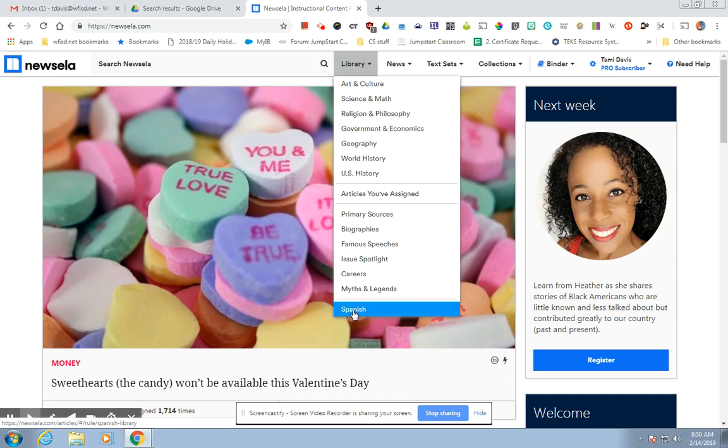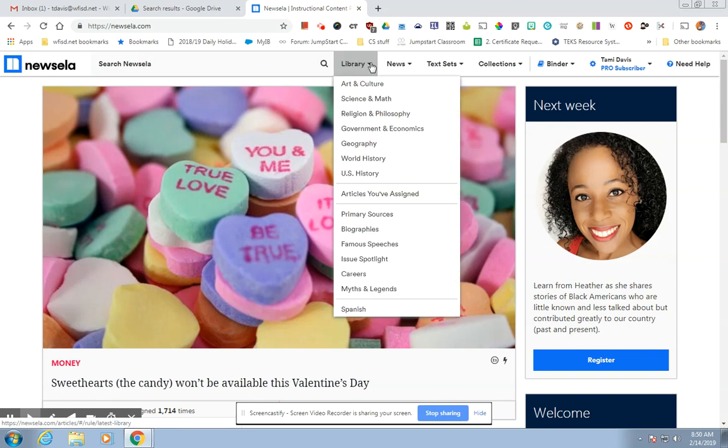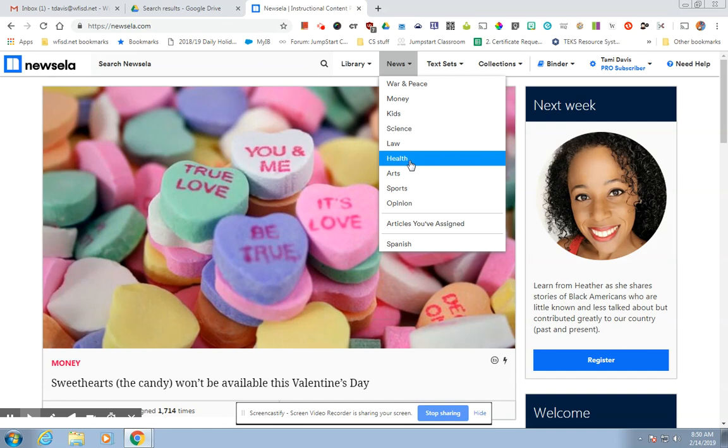And the really cool thing is you can get Spanish language articles as well. So if we have ELs whose primary language is Spanish, or if you're teaching Spanish, you can choose some Spanish language articles. So let's just search real quick. You can search through the library if you want to, or you could just go through the news. Here's the categories for the news.